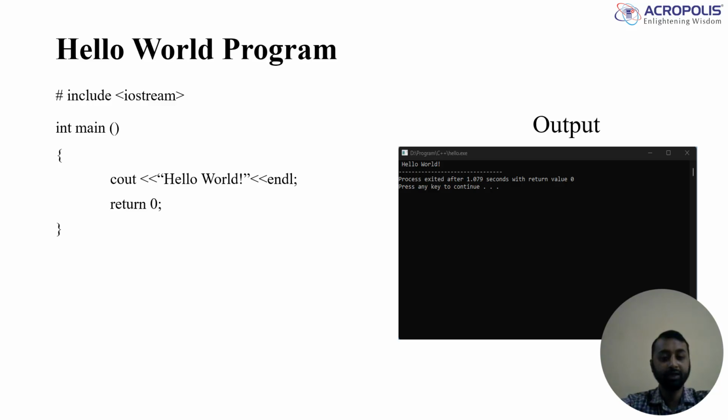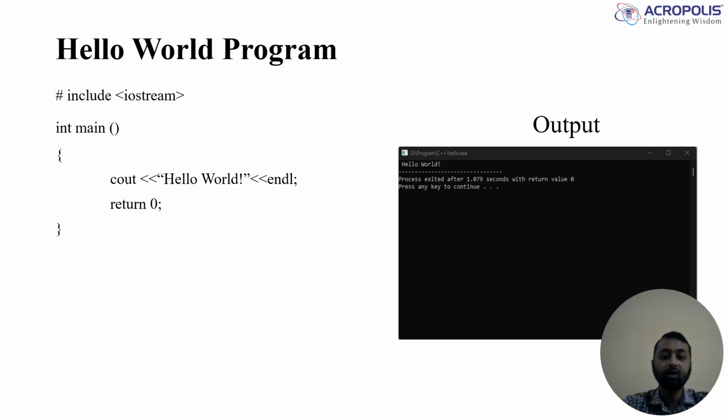Then next line is cout. So cout means console output, where c indicates console and out means output. After this we have an operator called the shift operator. This is the left shift operator, which sends the string to cout, meaning we have output in the console prompt.